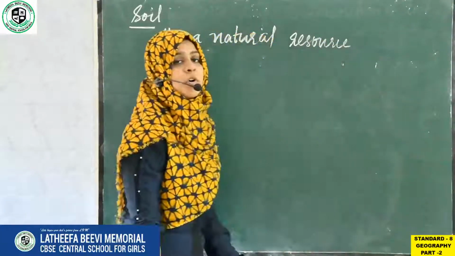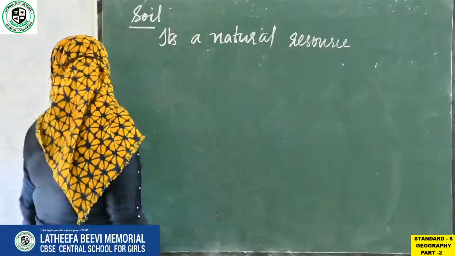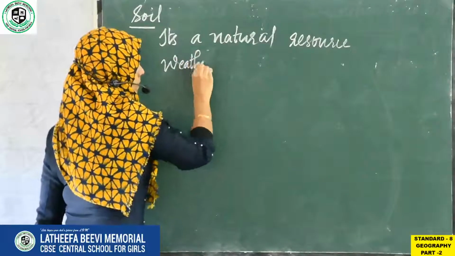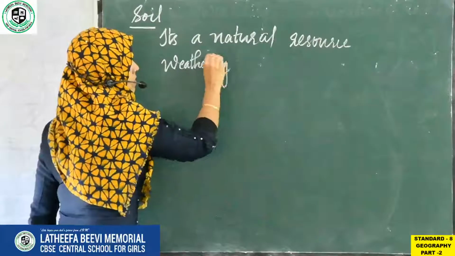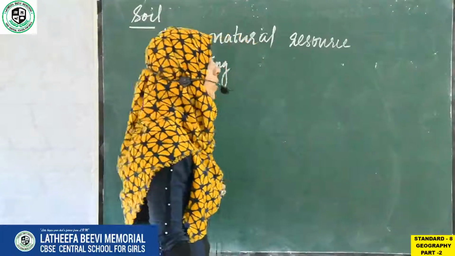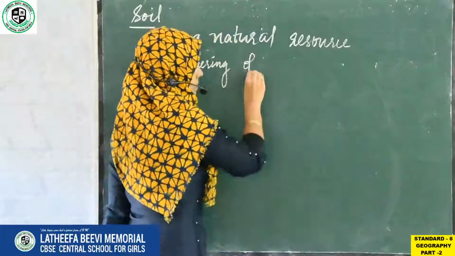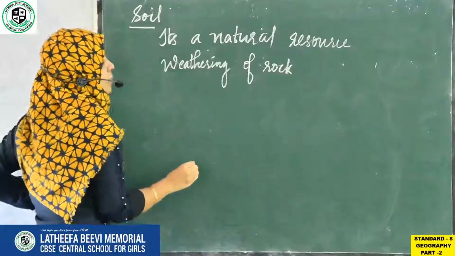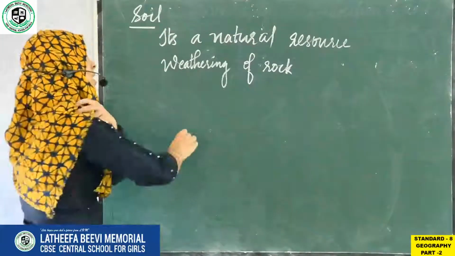And soil is formed through the process called weathering of rocks, and next it is formed through the decomposition of plants and animal remains.